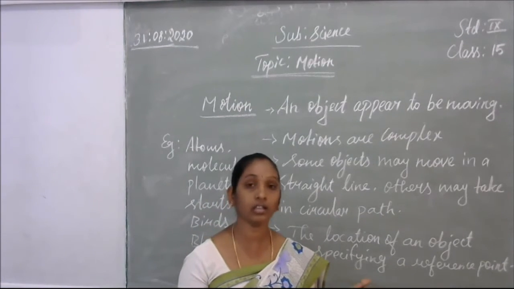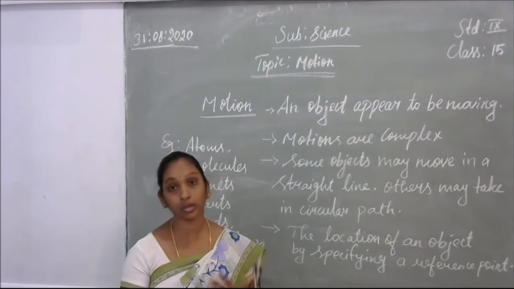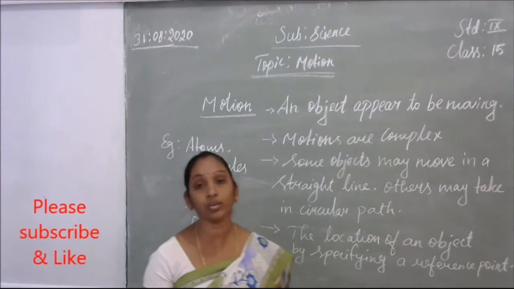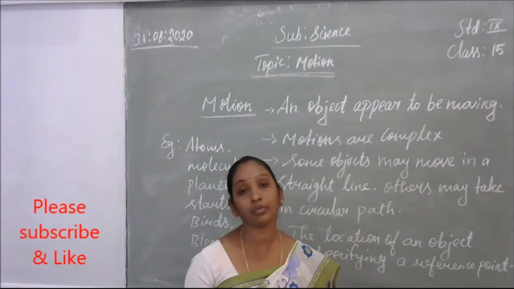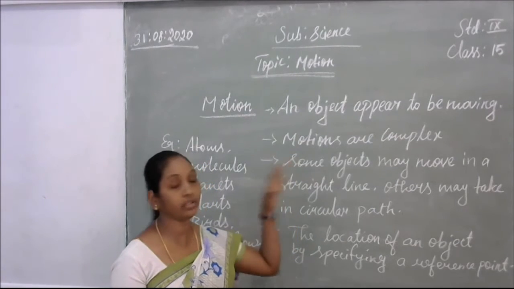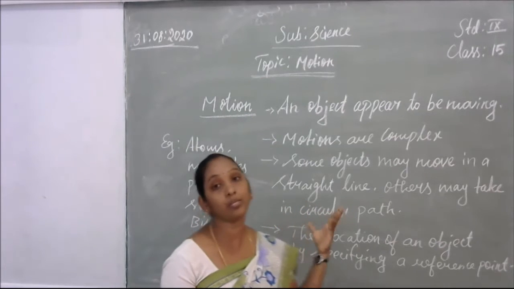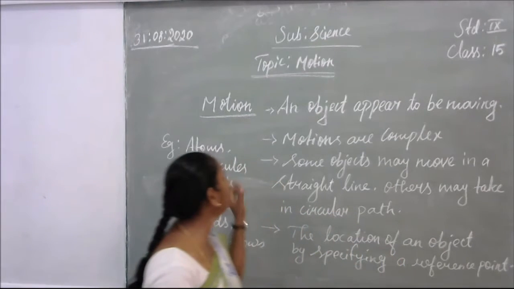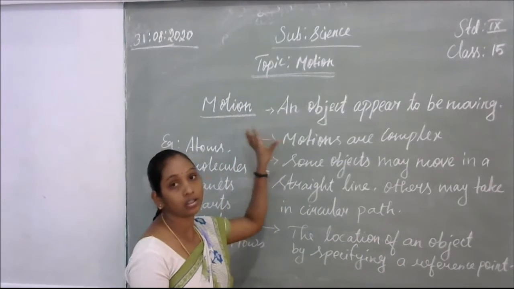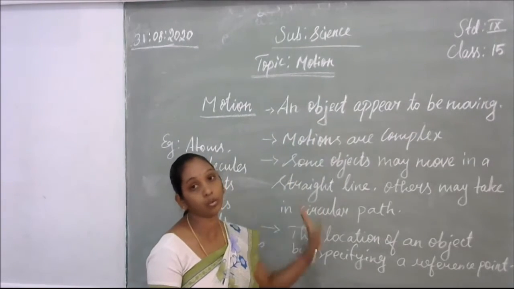We can see some with our naked eye, or without our seeing, things will be moving around the world. So that type of objects will be moving. Objects that appear to be moving, that is movement. So motion is when an object appears to be moving.